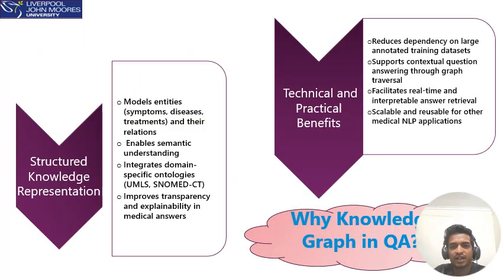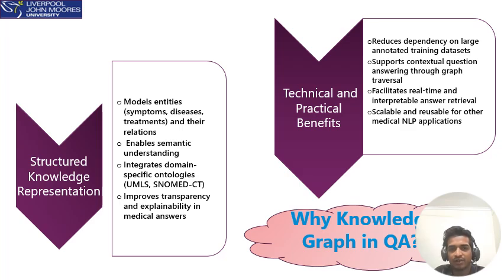One of the most promising directions in recent QA research is the use of knowledge graphs, especially in complex and high-stake domains like medicine. So why use a knowledge graph in a question answering system? Firstly, a knowledge graph structurally represents information. Medical concepts like symptoms, conditions, diagnostic tests, and treatments are encoded as nodes, and the relationships between them, like causes, diagnosed by, treated with, are encoded as edges or relationships. This allows machines to navigate medical knowledge the way a human expert might reason about it.